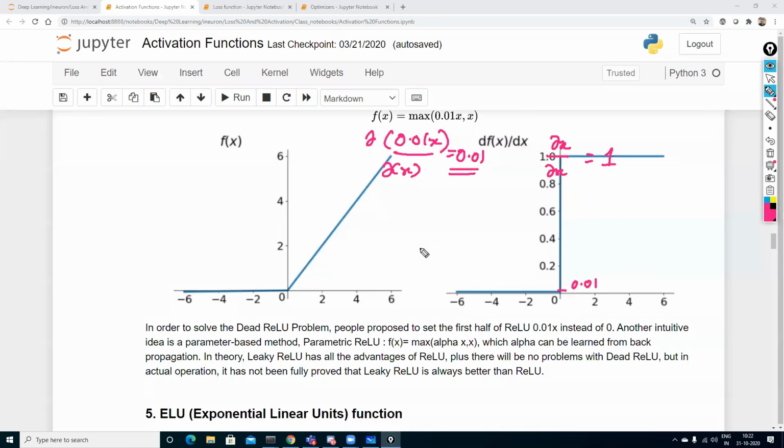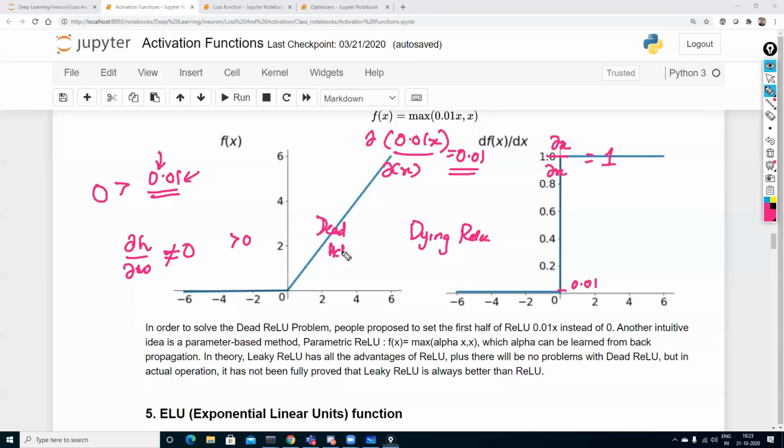So this is actually solving my dying ReLU problem, because whenever my values are negative due to negative weights, when I do the derivative of this value, it is going to come as 0.01. Now this 0.01 is greater than 0. So in this particular case, my whole derivative of loss with respect to derivative of w will not be equal to 0. It will be greater than 0, because instead of multiplying with 0, we are multiplying with 0.01. That is how we are solving this dying ReLU or dead activation function, by just multiplying a constant along with x.